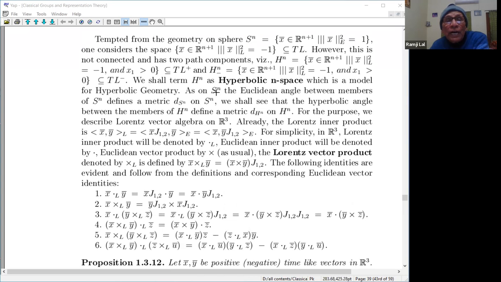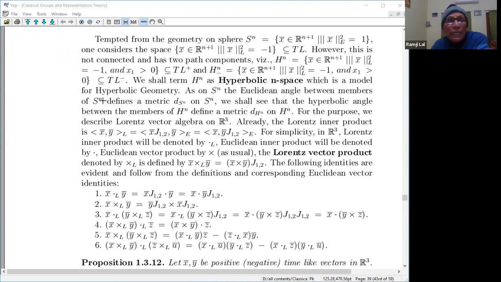As on Sn, the Euclidean angle between members on Sn defines a metric. On the sphere, you take the Euclidean angle, that gives a metric, and indeed the angle is the arc upon the radius. You have taken the unit radius, so the arc is really the angle.